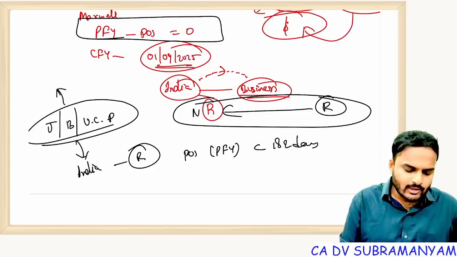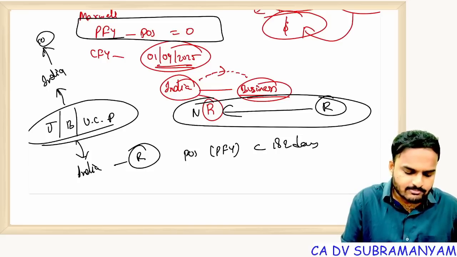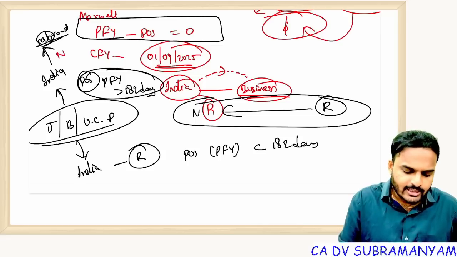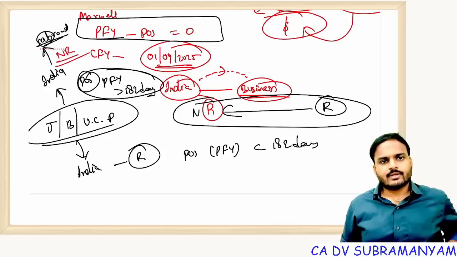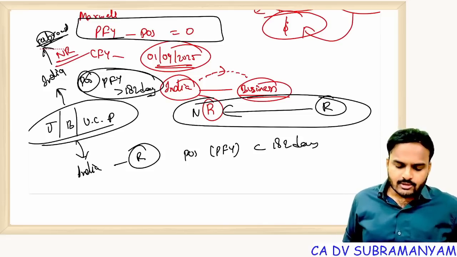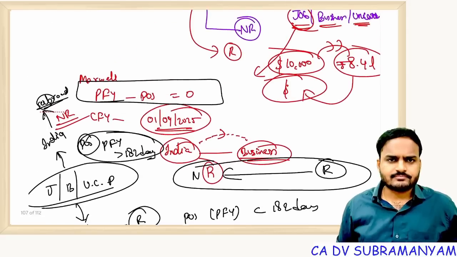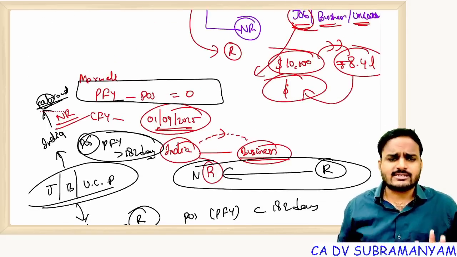Suppose he is going outside India, that means simply abroad. Even though his period of stay in the preceding financial year is greater than 182 days, from the date he left the country, he will be treated as a non-resident. Very simple: tourists coming to India for tourism purposes are non-residents.